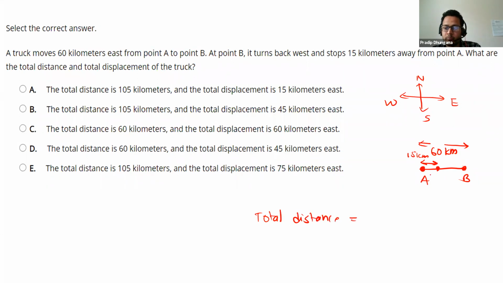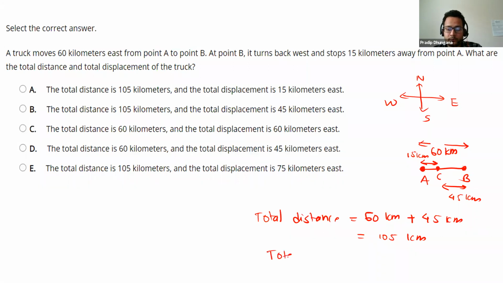Total distance is the path moved from point A to B, that is 60 kilometers, plus it comes from B to another point, I'll say that point is C, that is 45 kilometers, and then it becomes 105 kilometers. Now displacement is the shortest distance between initial and final position. Here A is our initial position, C is the final position.